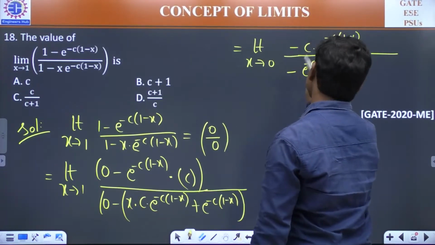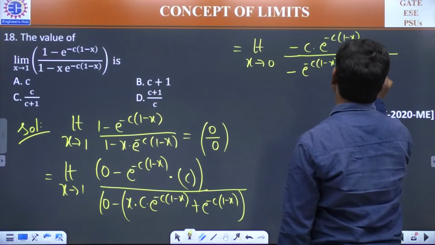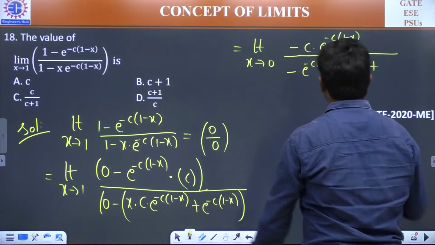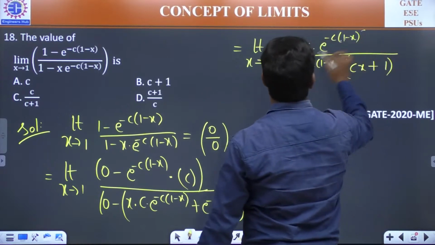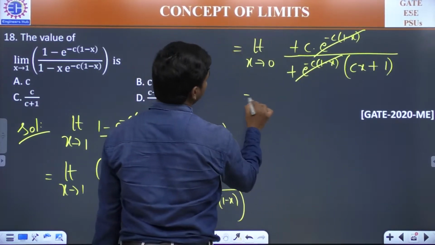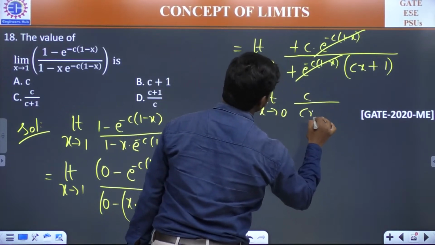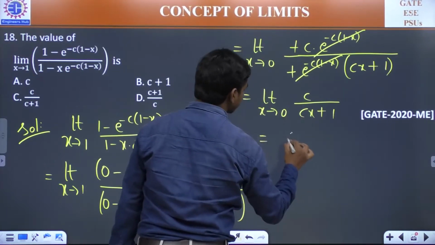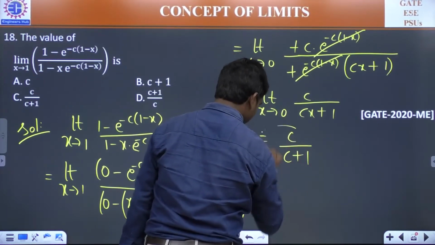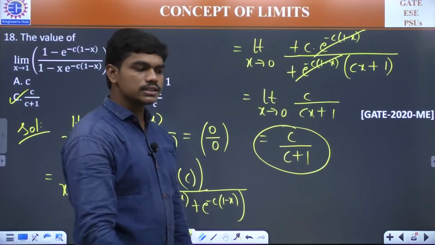Here we have x multiplied with c, so cx plus 1, and you can cancel these two terms and this minus sign. So we have limit x tends to 1 of c by cx plus 1, and if you put x is equal to 1, you'll be getting c by c plus 1, which is in option C. So the answer is C.